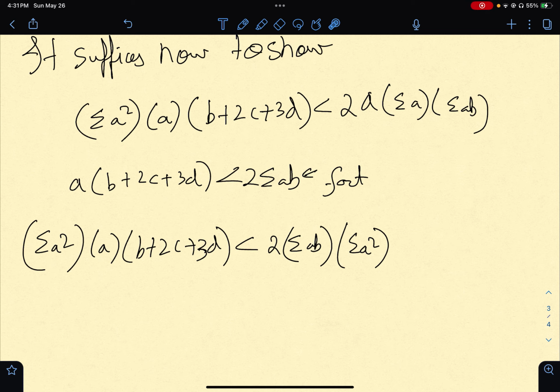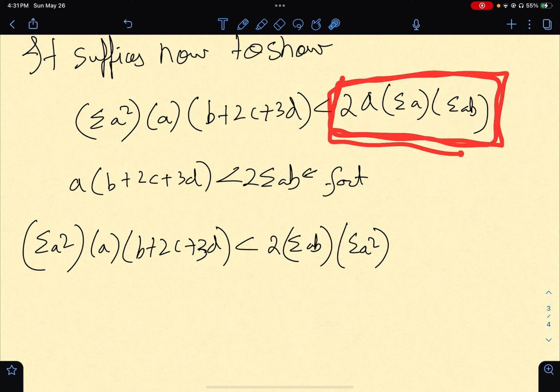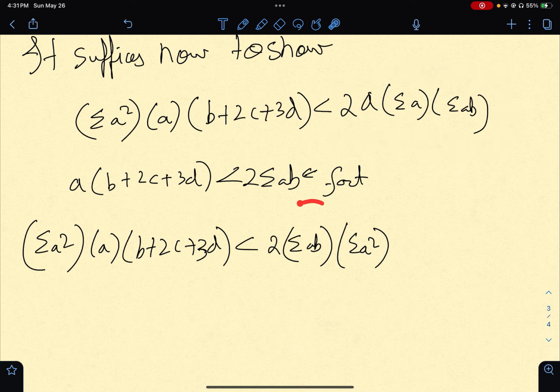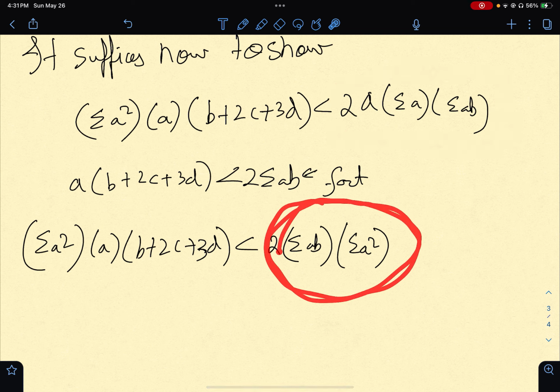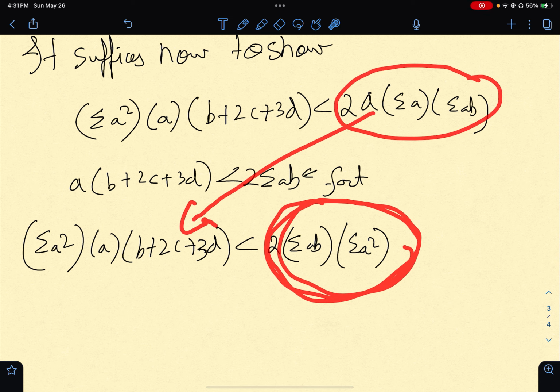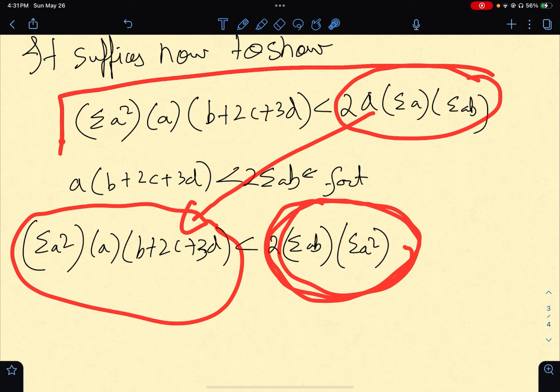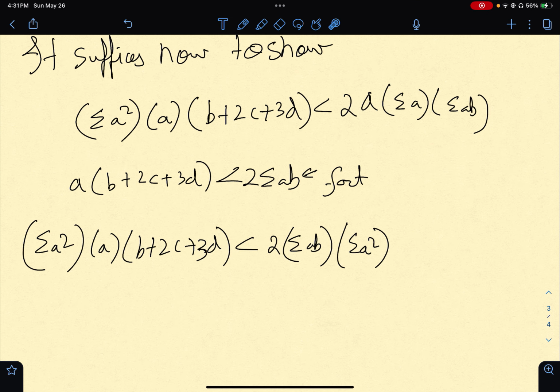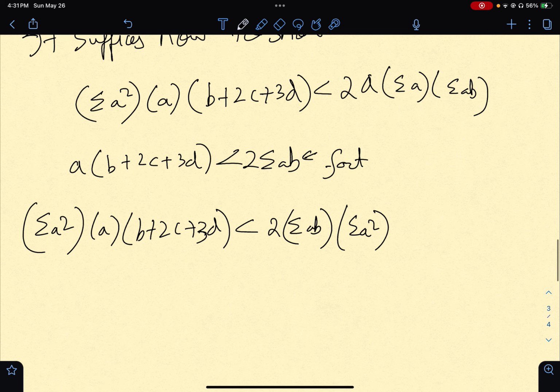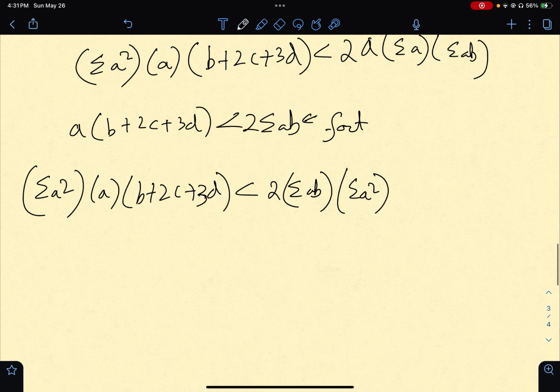Let me repeat it. What I'll show is this particular thing which I'm highlighting. If I show that this expression is greater than or equal to this term, then what I'm getting for free is that this term is actually strictly larger than this term. But that is what we wanted to eventually show, right? So that is my strategy now. That is my game plan. And in fact, if we show that, we are done. So now it suffices to show